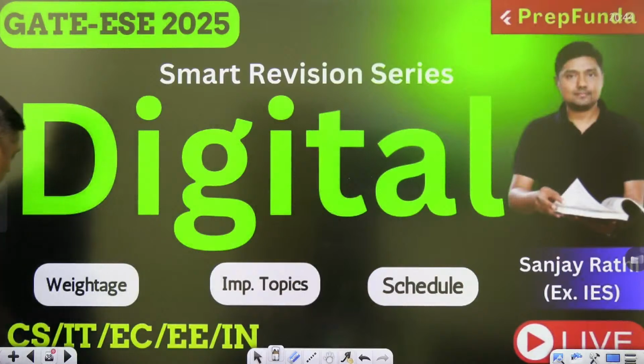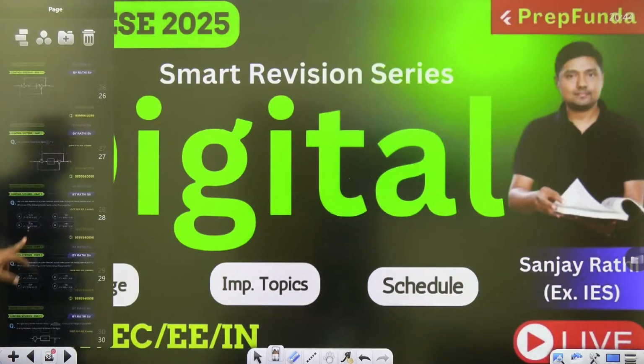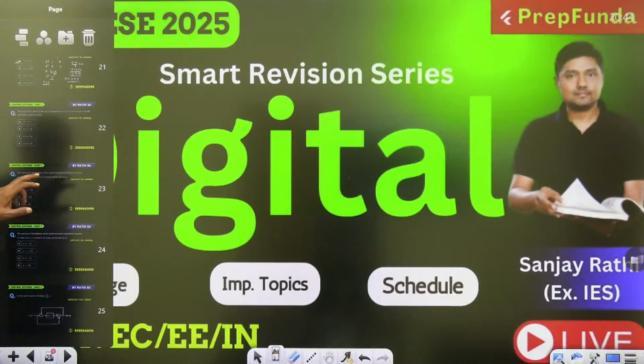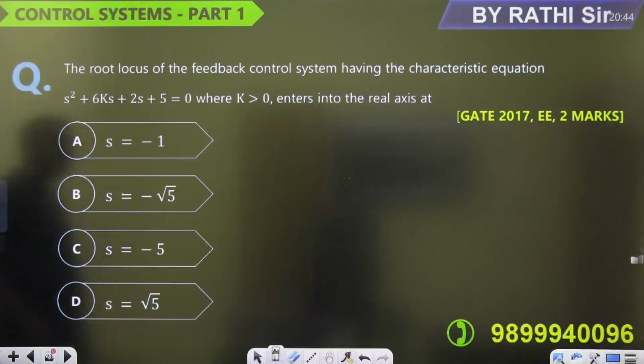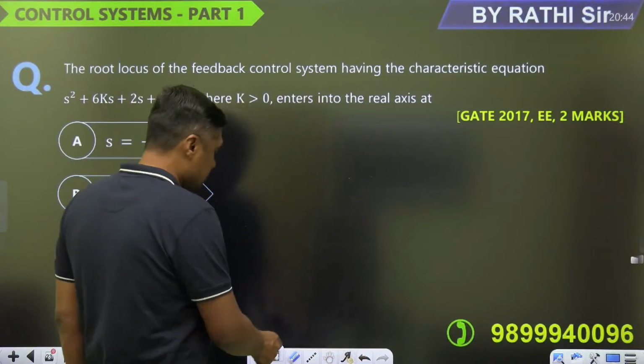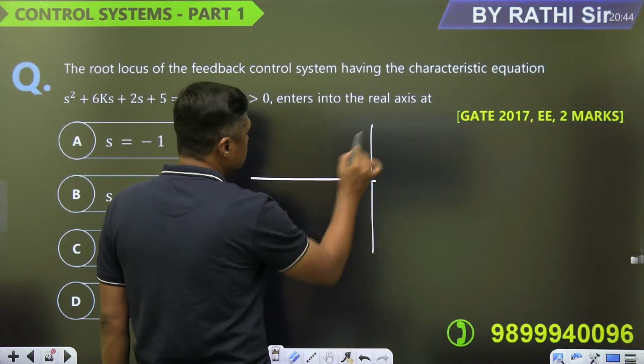Okay, now अब आते हैं नेक्स्ट क्वेश्चन पर। Now tell me guys, the root locus of the feedback control system having the characteristics equation s square plus 6ks plus 2s plus 5 is equal to 0 where k is greater than 0 enters into the real axis at... real axis, root locus on real axis. This is the real axis and that is the imaginary axis.